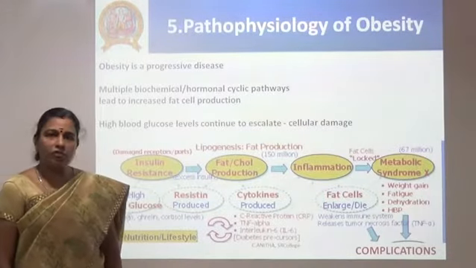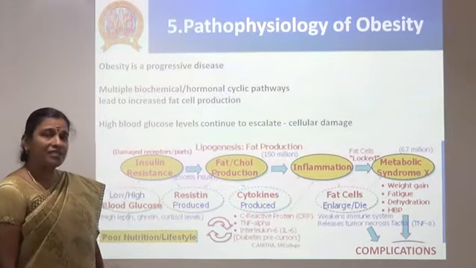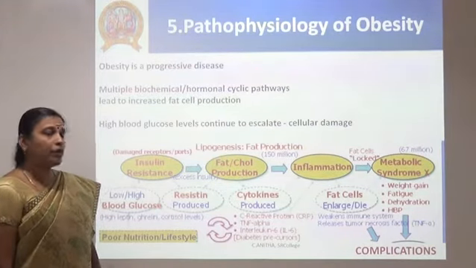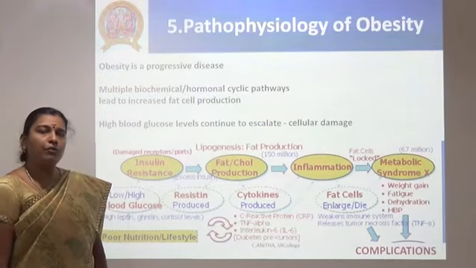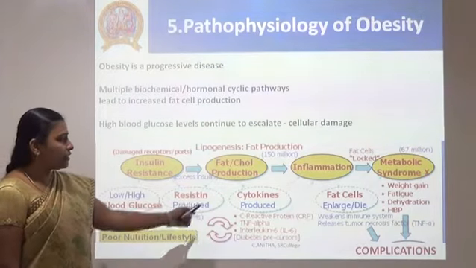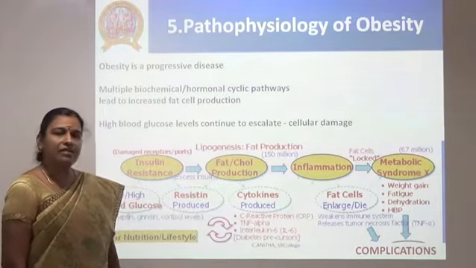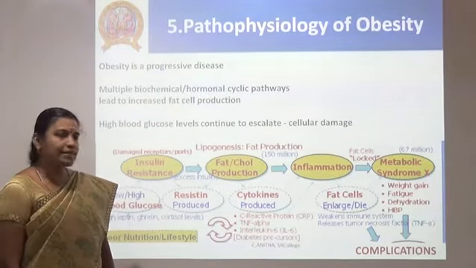Now, pathophysiology of obesity. How does a person become obese? It is a progressive disease, and multiple biochemical or hormonal cyclic pathways will lead to more production of fat cells in the body. That will lead to formation of cytokines and large fat cells, which ultimately die, and they will lead to various complications.